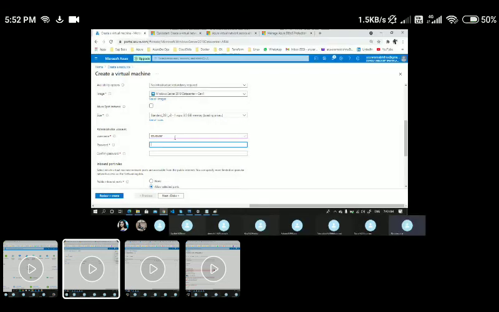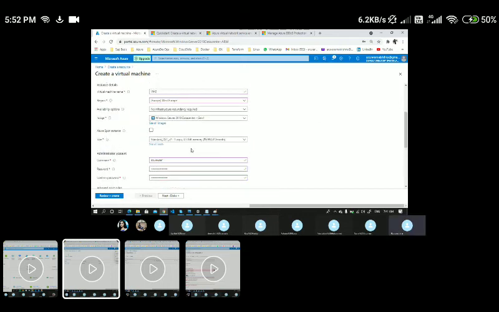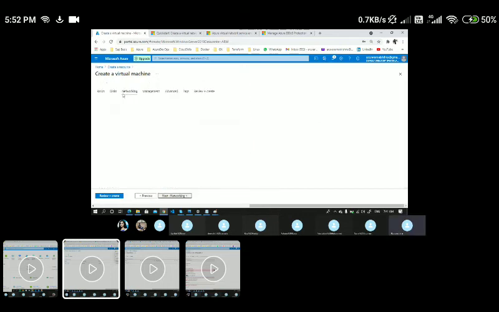I'll say Azure user. And let me give the password. And the remaining details I'm going with the defaults, and let me validate the networking.